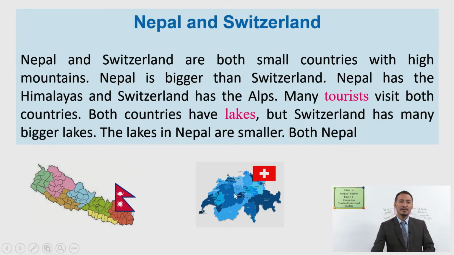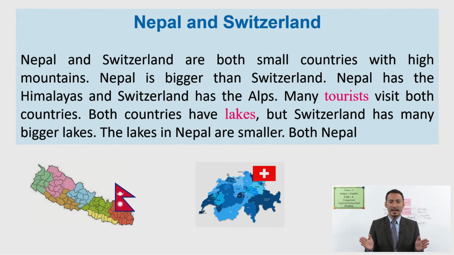Okay, students, let me read it aloud to you. Let's read it together. Nepal and Switzerland are both small countries with high mountains. Nepal is bigger than Switzerland. Nepal has the Himalayas and Switzerland has the Alps. Many tourists visit both countries. Both countries have lakes, but Switzerland has many bigger lakes. The lakes in Nepal are smaller, but the lakes in Switzerland are bigger.